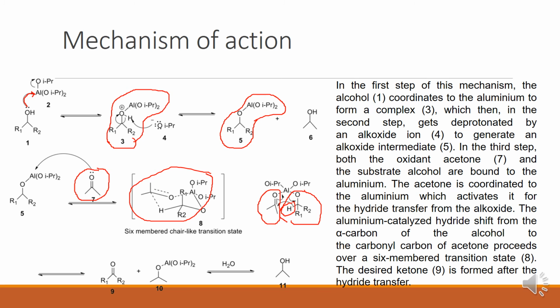The eighth component is the desired ketone. The ninth is formed after the hydride ion transfer. So this conversion takes place via hydride shift, that is, hydride ion shift from alcohol to ketone. So this is the mechanism of action.